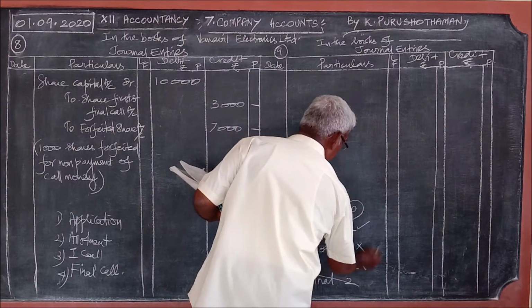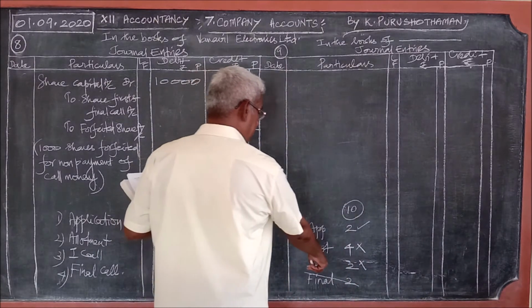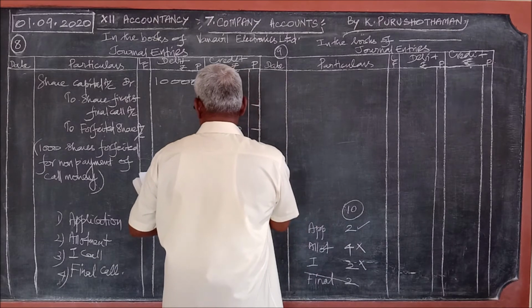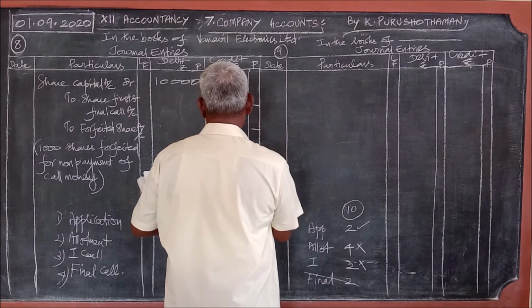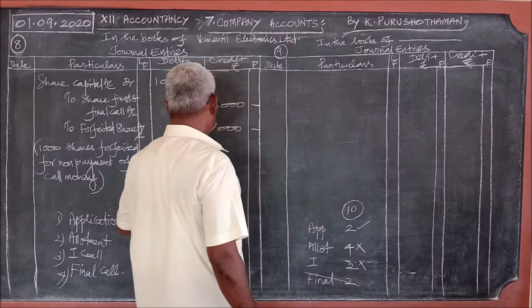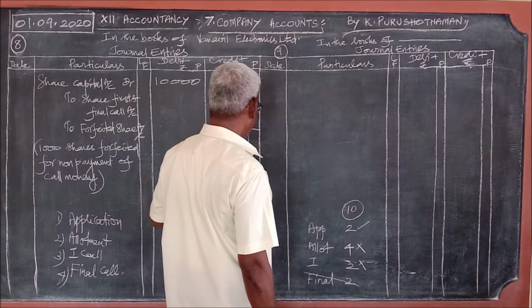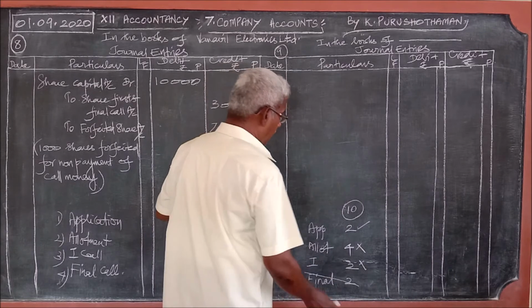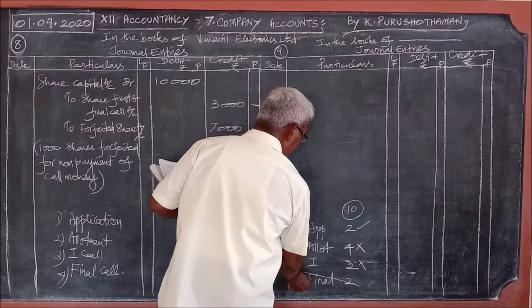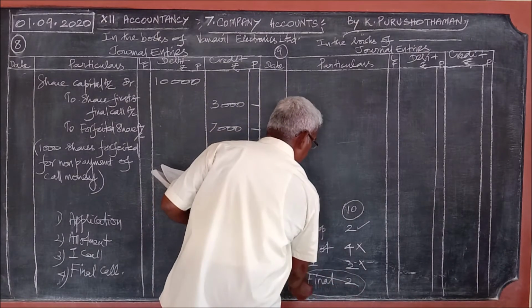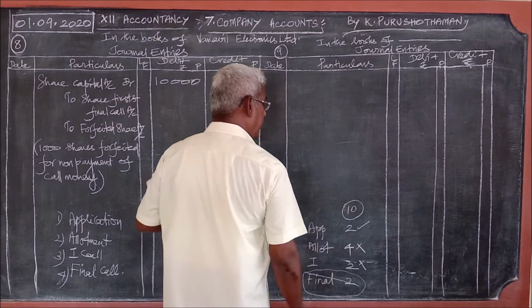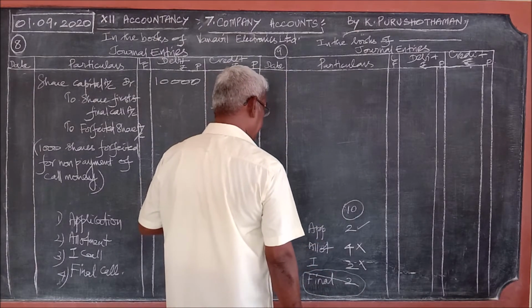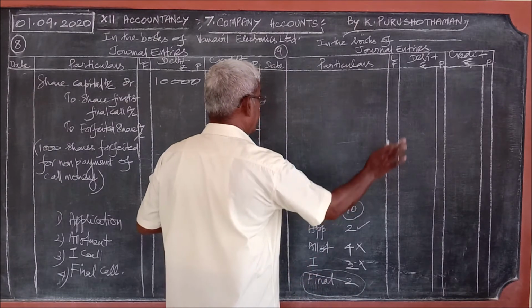What about the final call? They did not mention anything. Directors forfeited the shares after the first call. After this third stage, they did not go to the fourth stage. Since the first call money was not paid, the directors forfeited the shares.